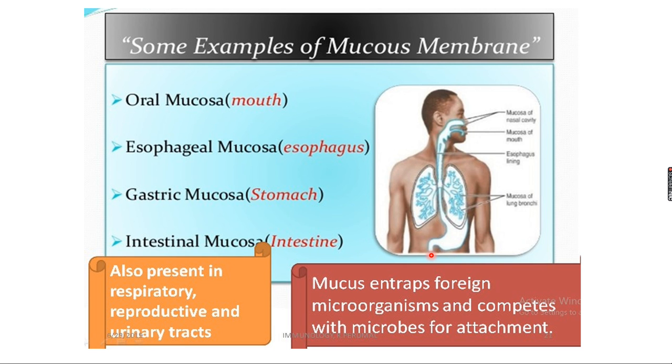In the small intestine region also you can see the intestinal mucosa. So this is your digestive tract: oral, esophageal, gastric.